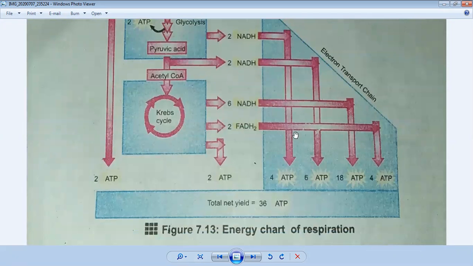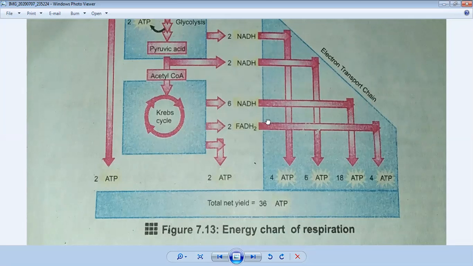4 ATP molecules are formed. In Krebs cycle, 6 ATP are formed. In the next step, 18 are formed, and in the last step there are 4. So totally how many ATP molecules are formed? There are 36 ATP molecules formed. So this is very important for your MCQ, because this question always comes in your MCQs. It is asked in board exam how many ATP molecules are produced during the mechanism of respiration. So your correct answer will be 36 ATP molecules are formed.